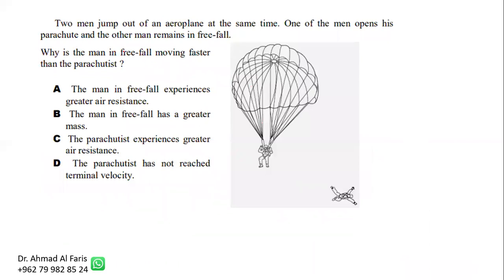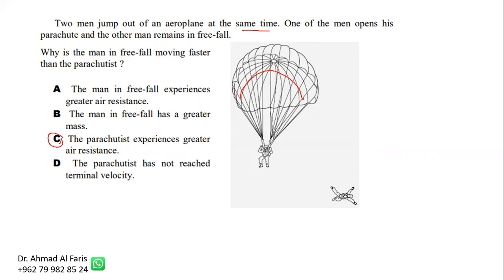Now we have two men who jump from an airplane at the same time. One man opens the parachute, as you can see, with a large surface area, and one does not. So why is the man in free fall moving faster than the parachutist? Because the parachutist experiences a greater air resistance. So this is the answer.